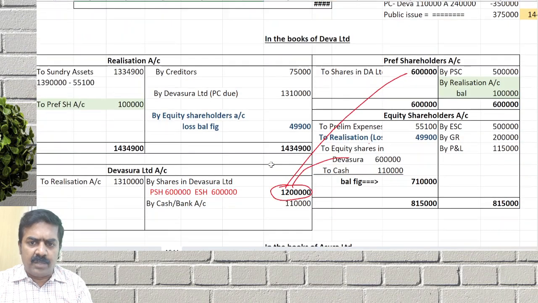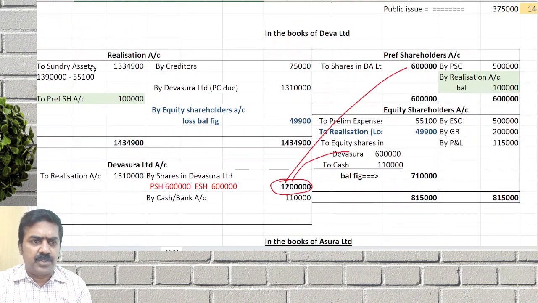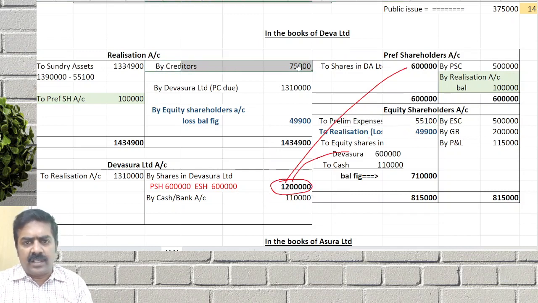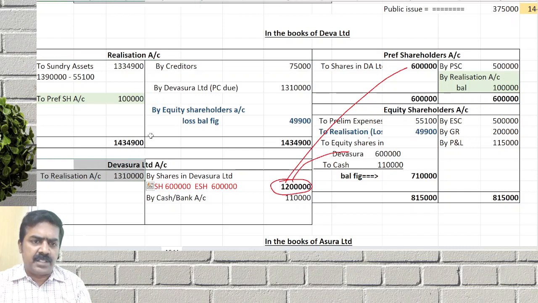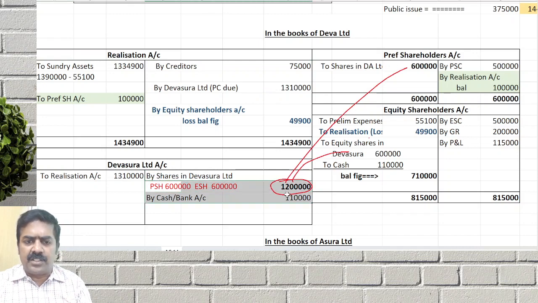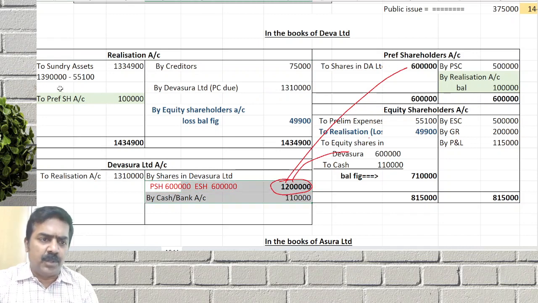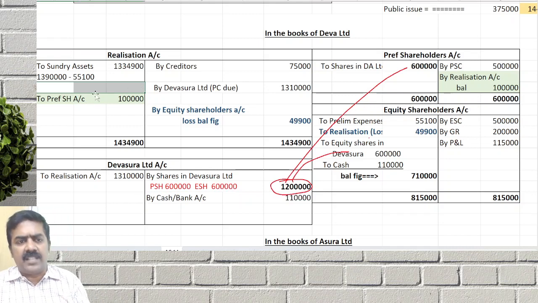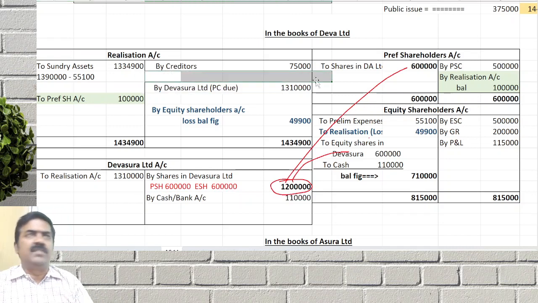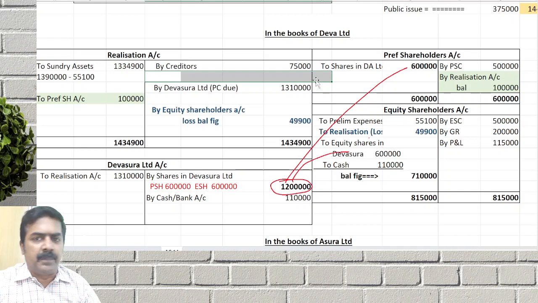So the Devasara Limited question is one of the best questions to check it. We transfer everything except preliminary expenses, because it's a loss to be borne by the equity shareholders. Creditors we transfer. Then purchase consideration due from purchasing company we transfer to realization. Then get the consideration in shares as well as in cash. If there are any expenses, you have to bear them. If there is any sale of asset, you have to sell the assets. If there is any payment of liabilities, you have to make the payment.